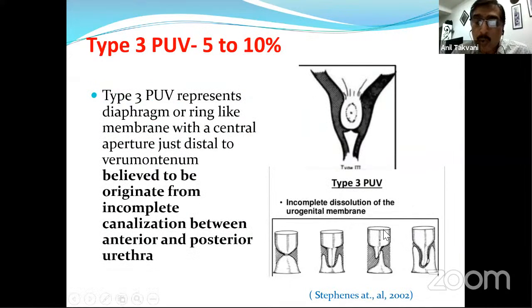And this is about type 3 valves. This is like an annular ring or diaphragm just distal to the verumontanum in the membranous urethra, or sometimes even a little more distal. It is a result of incomplete dissolution of the urogenital membrane, right? So there is a failure of proper canalization between the anterior and posterior urethra, which can give rise to these type 3 valves.